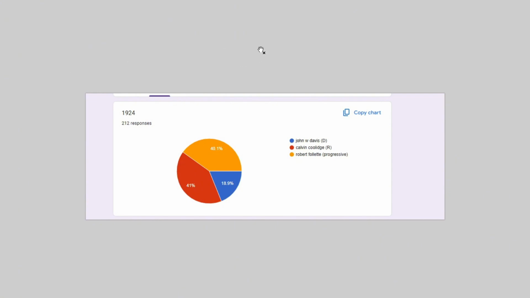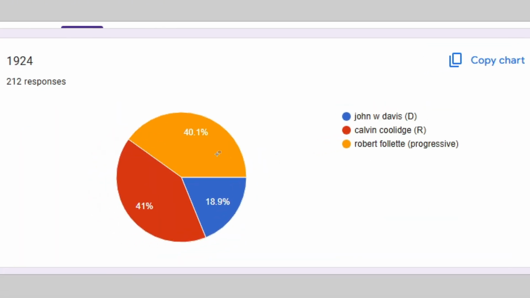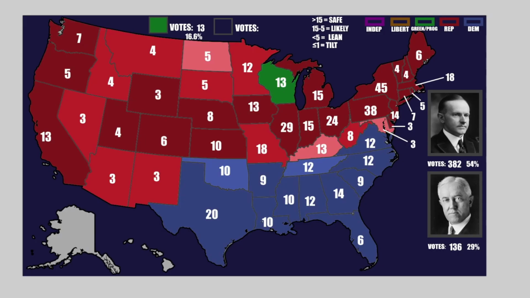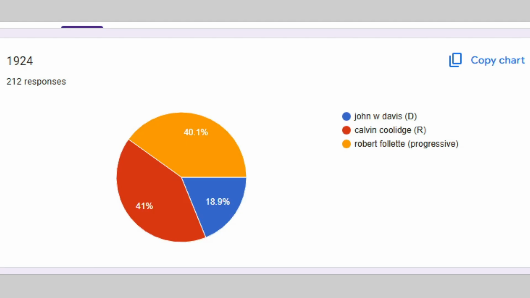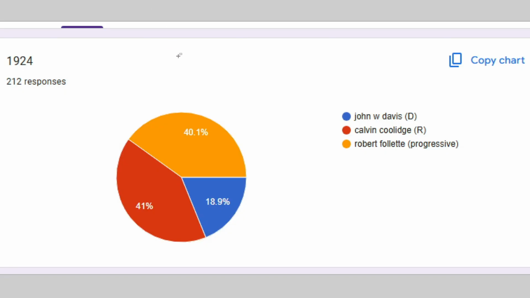But as you can see, just this has to be Europeans. I don't know. But Robert almost beat out the Republican candidate in popular support. It looks like a lot of that support came from the Democrats. You can see the Democrats are only at 18.9% when they had 29%, so they lost a whole 10%. But also a lot of that came from the Republicans. As you can see, this is 41% for the Republican candidate here, while he had 54% of the actual vote here. So it seems pretty likely that this could really go either way.